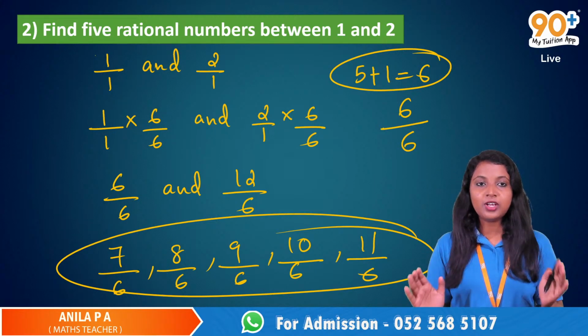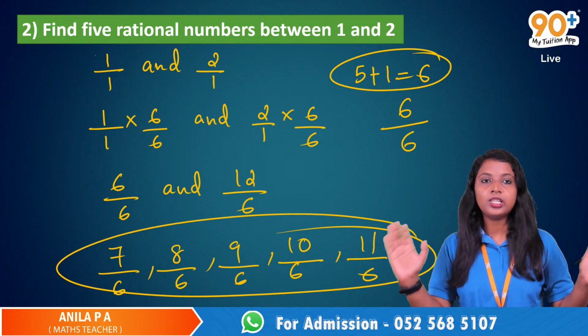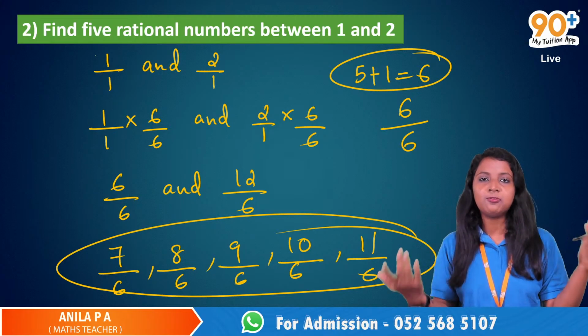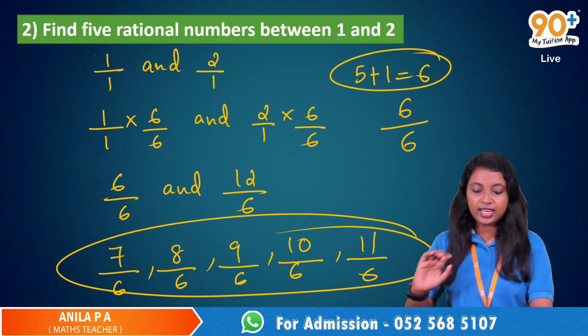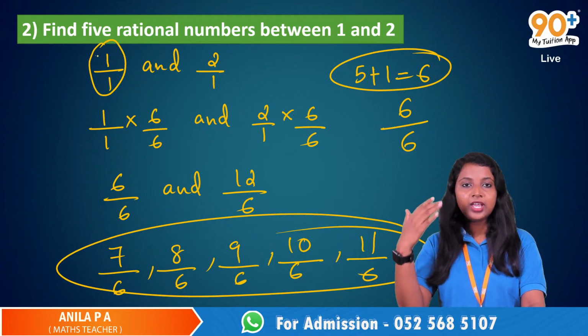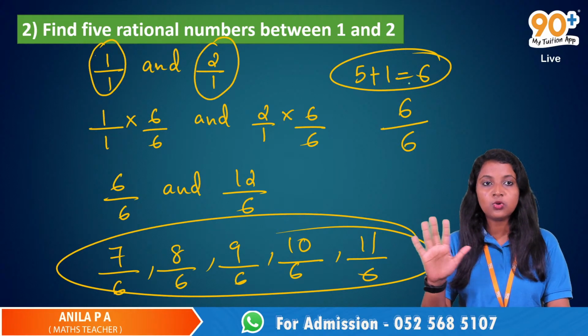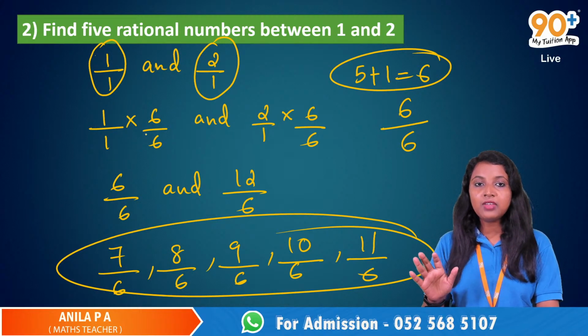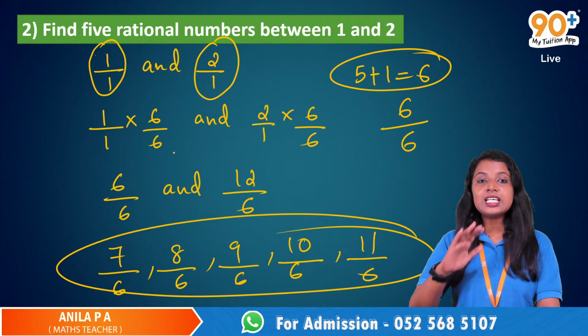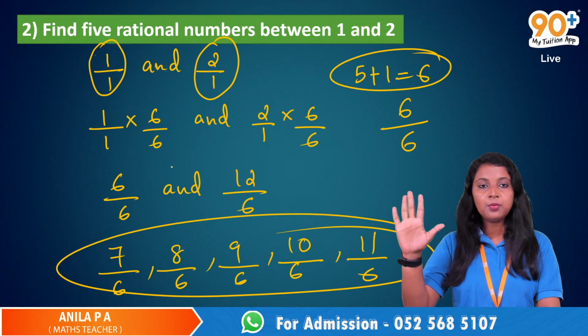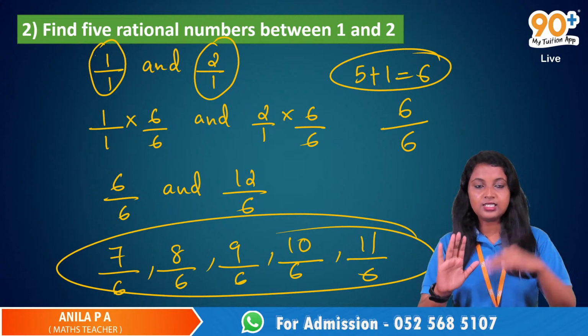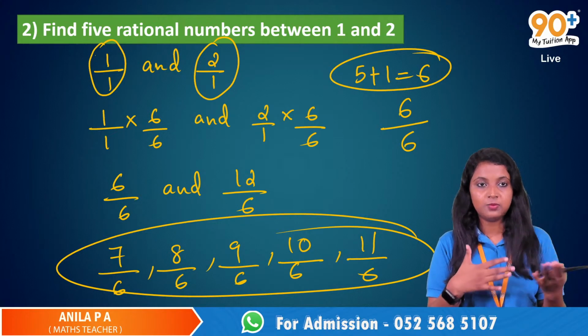In between 1 and 2, it's very difficult to find the numbers, so we are rewriting it in the fraction form, p by q form, 1 by 1 and 2 by 1. And we need to find 5 numbers, so we multiply both of them with 6 by 6.